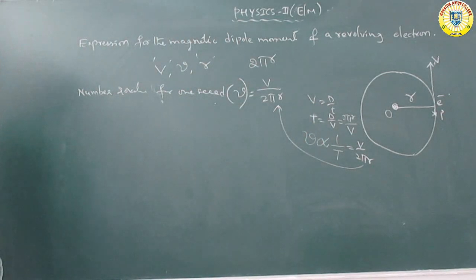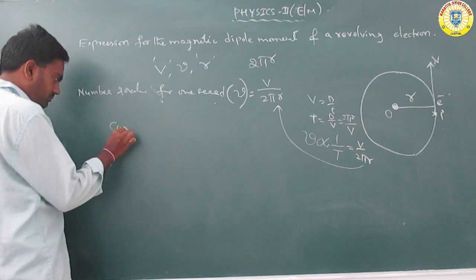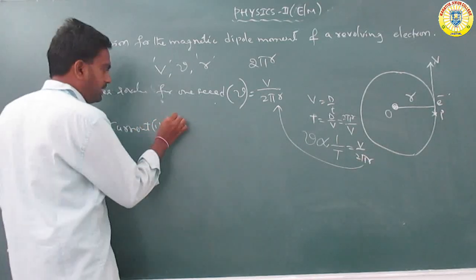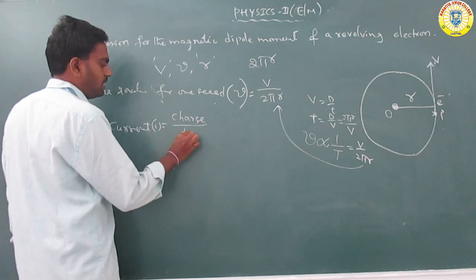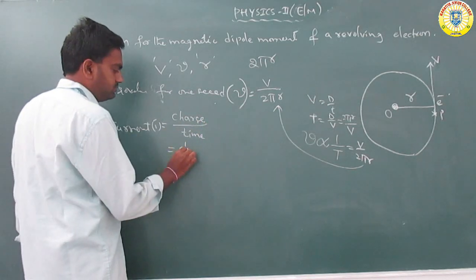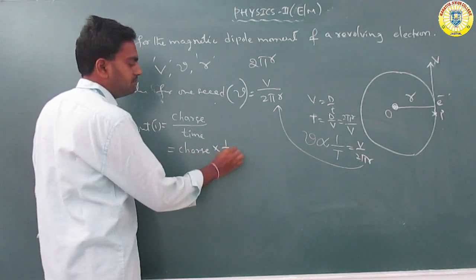Now, to find the current, I is equal to charge by time, that is charge into 1 by time.